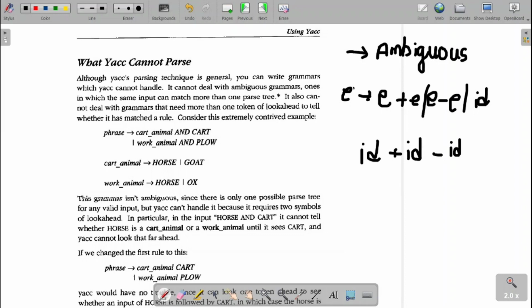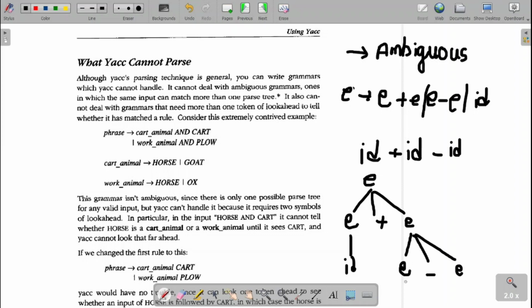Now if I start, first E derives, I will apply E plus E. Then for the first E, I will apply ID. Then for the second E, I will apply E derives E minus E. For the second E, I will apply ID, and for the last E, I will apply ID. So now I got my input stream: ID plus ID minus ID.